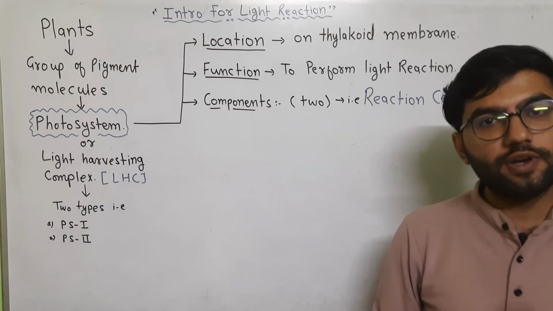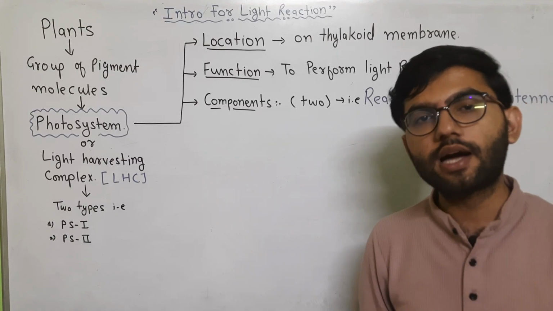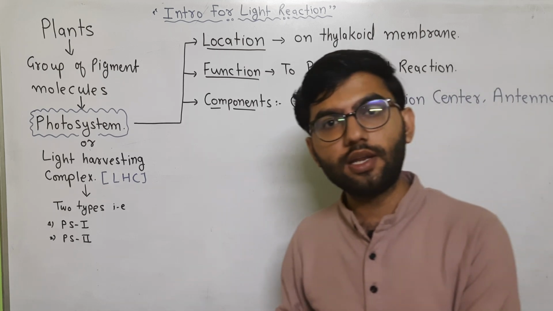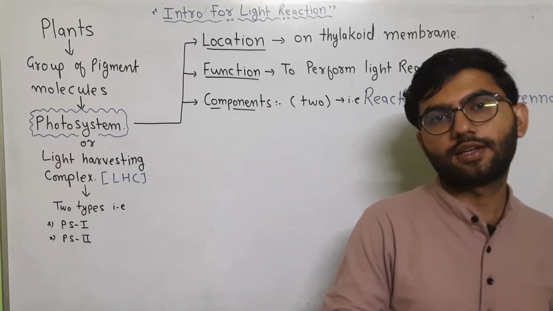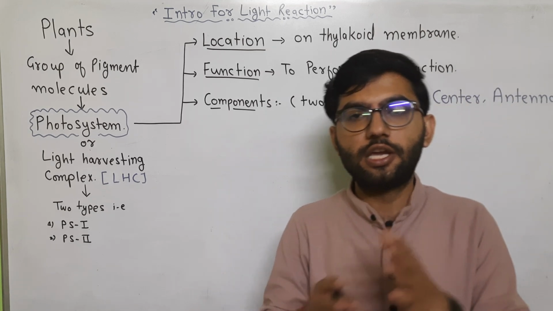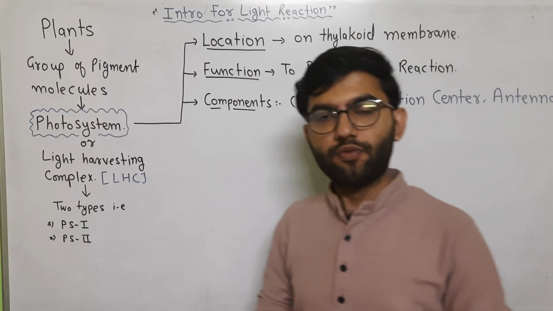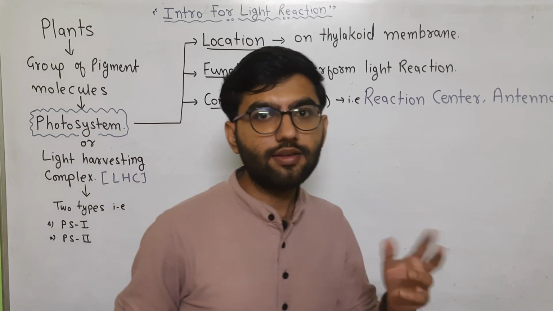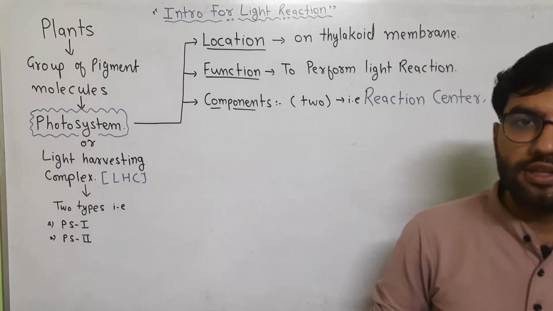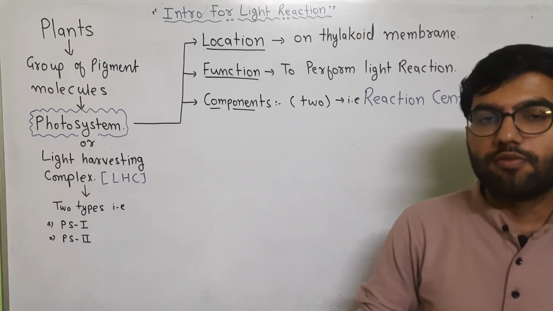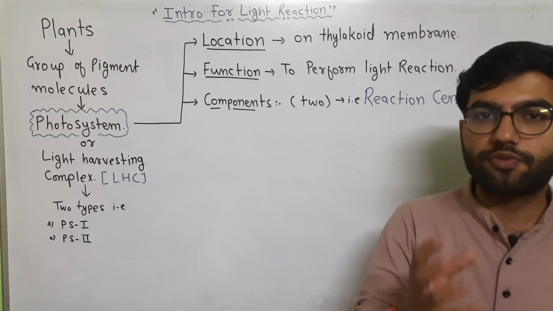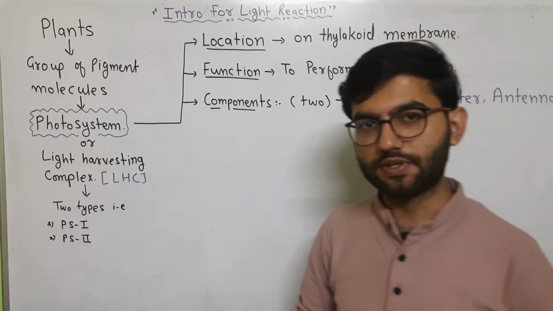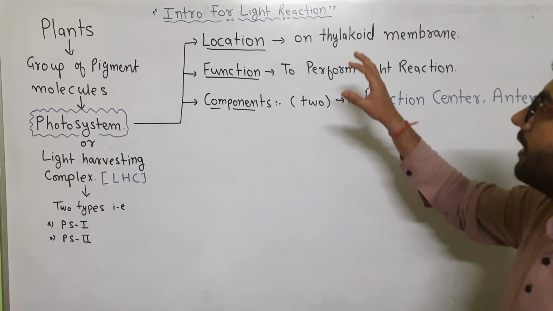Whereas the product of the light reaction will be utilized in the dark reaction to convert the inorganic substrate into the organic product, that is, carbon dioxide and water change into glucose. So photosynthesis takes place in two steps. One is the biosynthetic phase, which is the second step, and before the biosynthetic phase the main step involves the light reaction where the absorption of light takes place, that is the first step. So let us look at the light reaction.